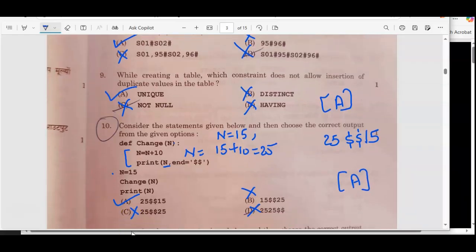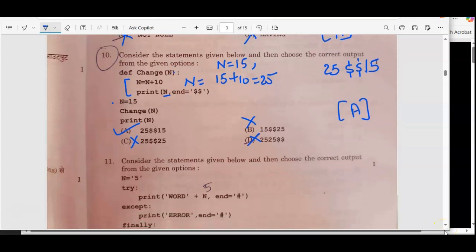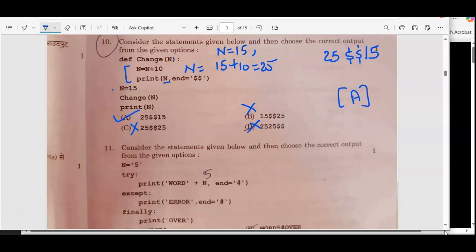Now moving to the next one, question number 11. Consider the statements given below and then choose the correct output from the given options. So we have n is equal to 5 in try, and the n value is 5, but this 5 is given in single quotes. So it will go to this try and then the word, which is a string concatenation operator.